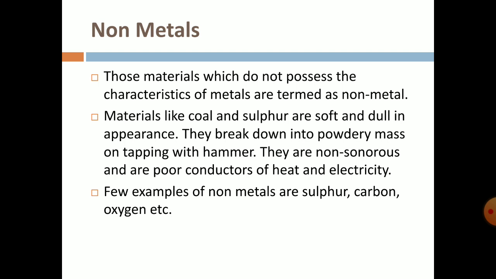Next is non-metal. Non-metals are those materials which do not possess the characteristics of metals. They don't have hardness, they don't have the lustrous property or electrical or thermal conductivity, and they don't produce a sonorous sound. Materials like coal and sulfur are soft. Sulfur is very soft and dull in appearance, so there is no luster, and it is soft, not hard. They break easily and break down into a powdery mass on tapping with a hammer.